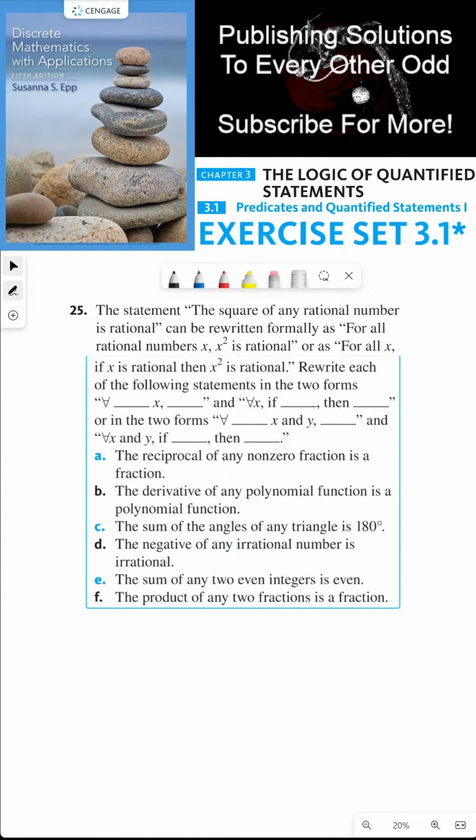blank, then blank, or in the two forms, for all x and y, blank, and for all x and y, if blank, then blank. So part A, the reciprocal of any non-zero fraction is a fraction.